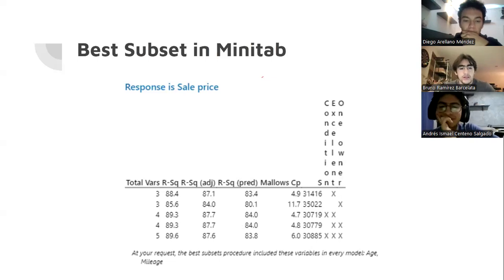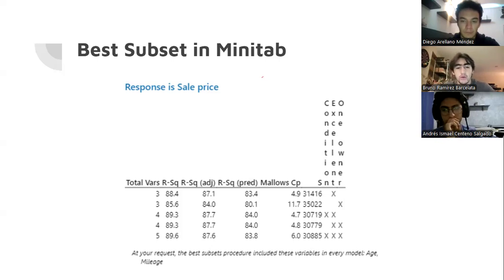Great. So after analyzing why this makes it more reliable and realistic for predicting the sales price, we needed to investigate what the best subsets in Minitab were. Basically, what we discovered was that best subsets in Minitab is probably the most efficient way to identify models that fit the data well using as few predictors as possible, since this helps us find the best combinations of variables for the regression model.